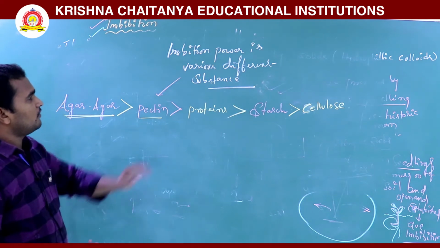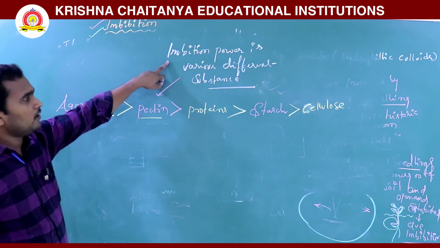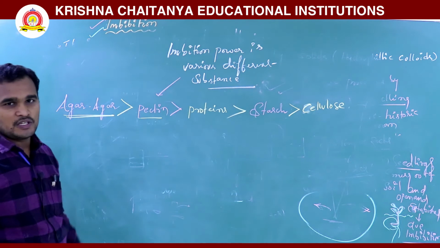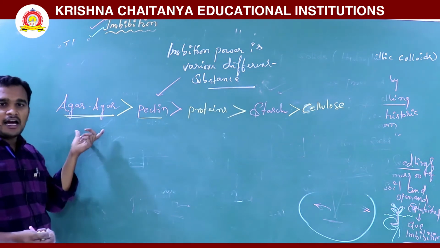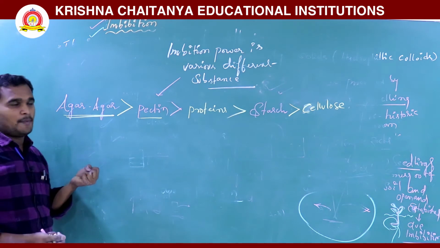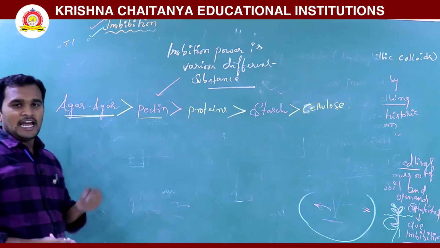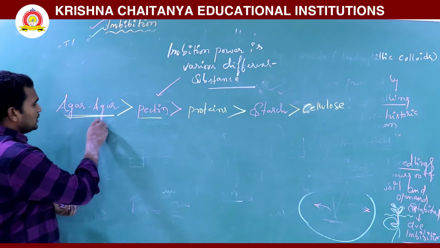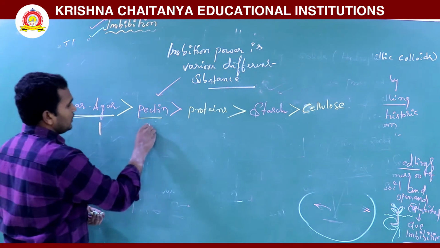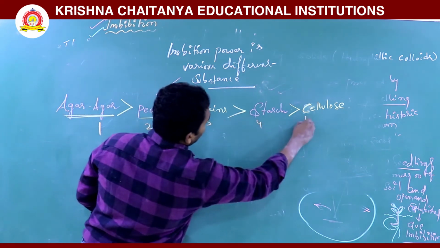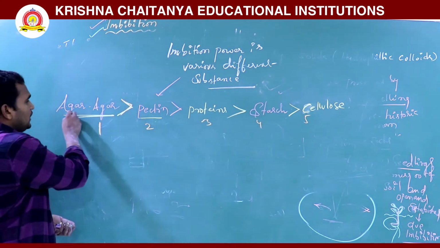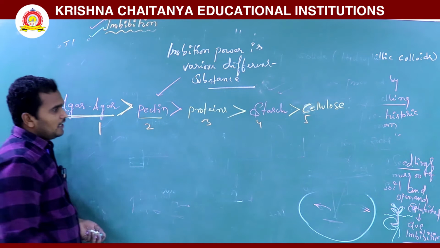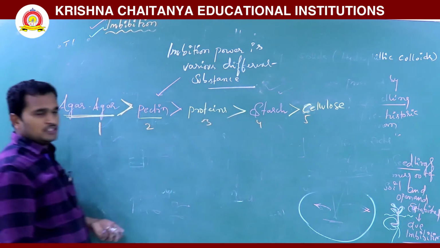So this is what we observe: imbibition power varies for different substances. The order of imbibition capacity is agar, pectin, proteins, starch and cellulose.